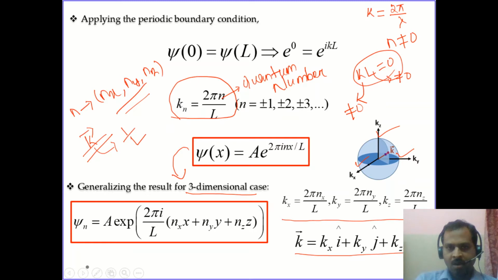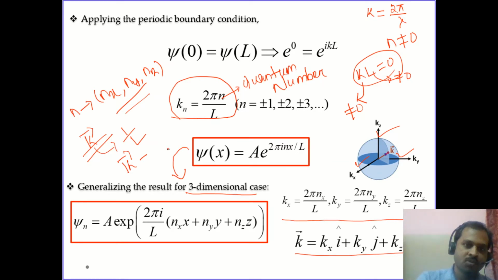Now our main aim is to find out the density of states, that means the number of allowed electronic states per unit volume per unit energy interval. So the states are identified with the k vector. A unique k vector is associated with a state.